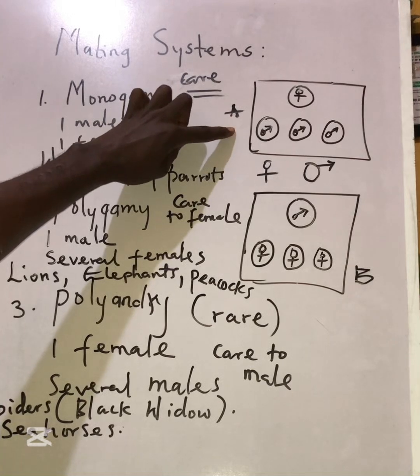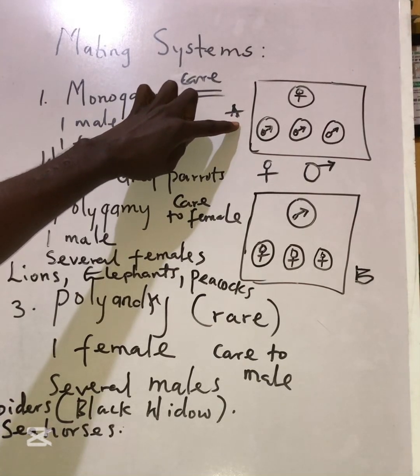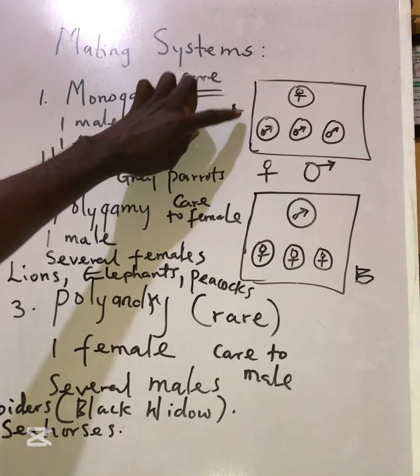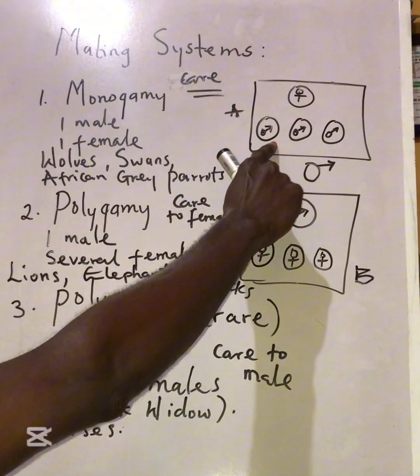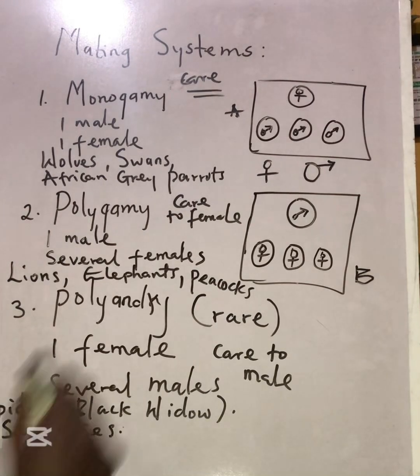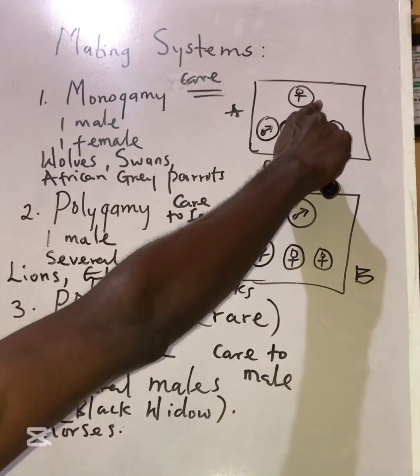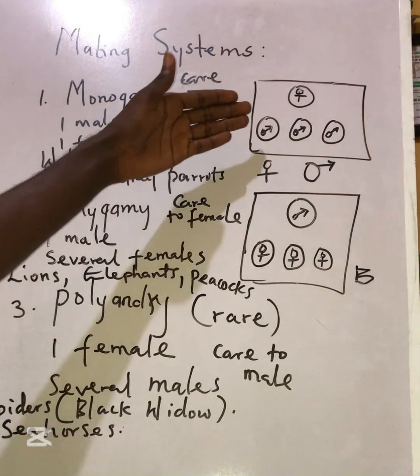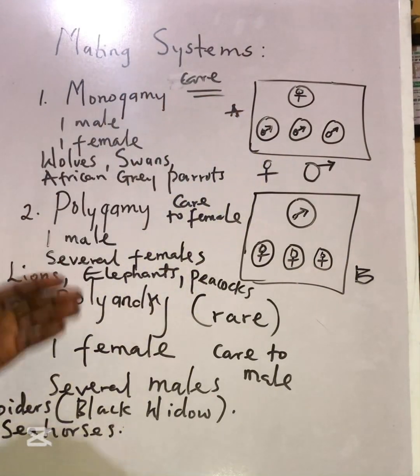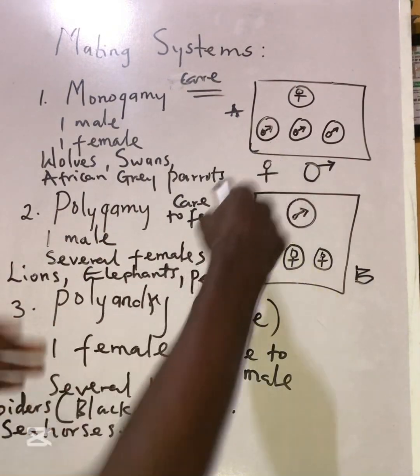When we look at scenario A, since we have one female and multiple males, the population here will be minimal, because it takes several months for the female organism to give rise to the young and then come back again to mate with another male.